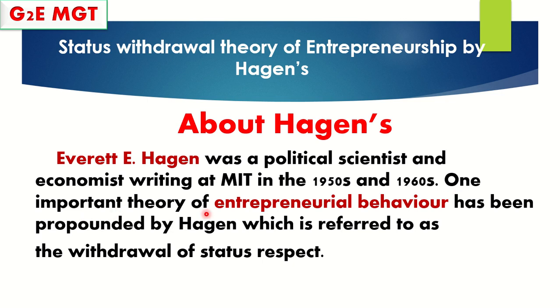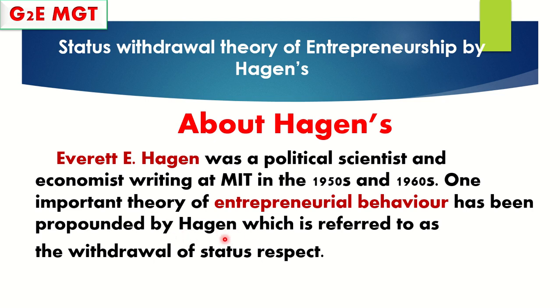An important theory of entrepreneurial behavior has been propounded by Hagen. They will give it as a blank: entrepreneurial behavior theory propounded by dash. If they give that, you can choose the name, Hagen.